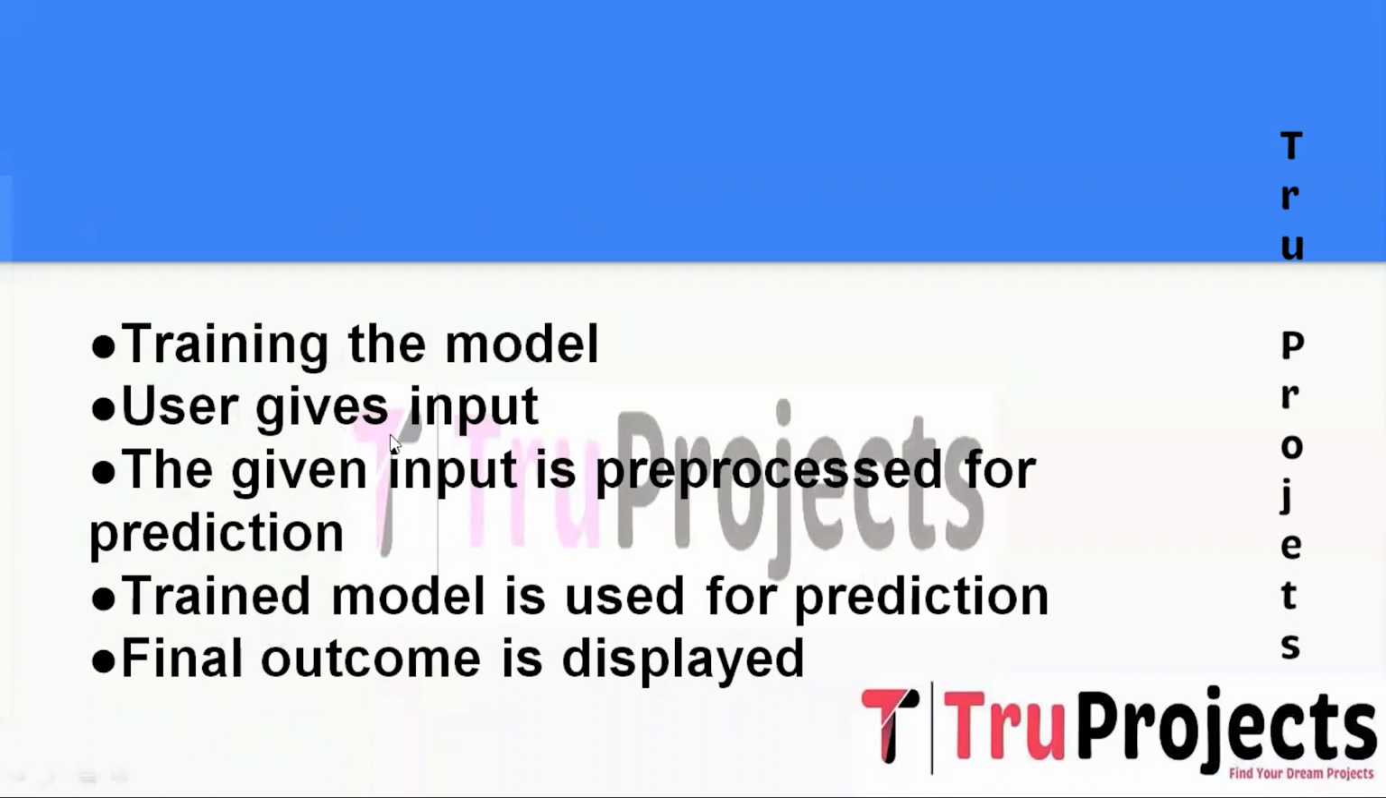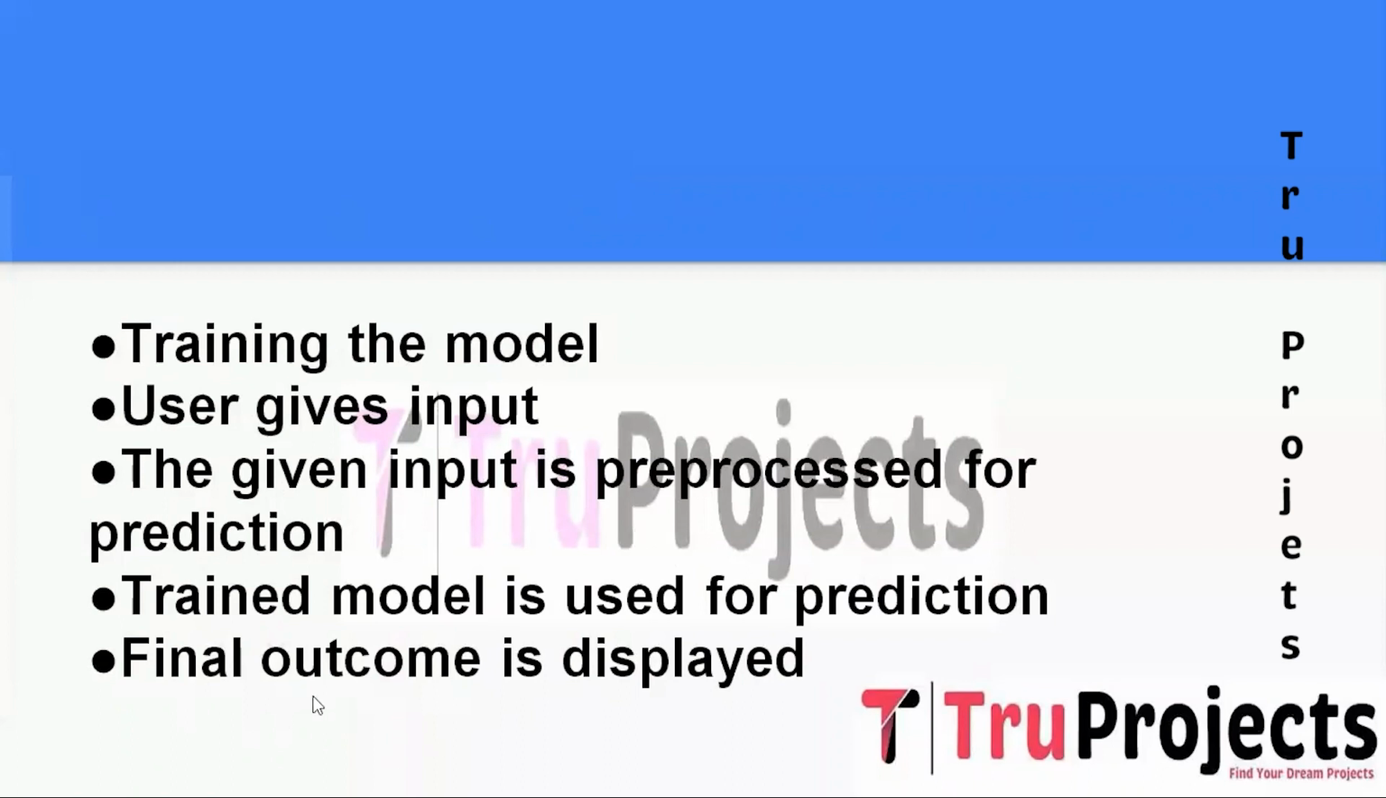And the next step is the user gives the input. To provide a user-friendly interface for denoising images, we use the Flask web framework. It allows the user to upload their own noisy image that they want to be denoised. And the next step is the given input is pre-processed for prediction. Once the user submits the input image, it needs to be pre-processed to match the format required by the autoencoder. This includes resizing and normalization to ensure the image dimensions and values are aligned with the model input.